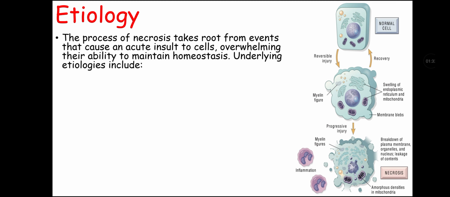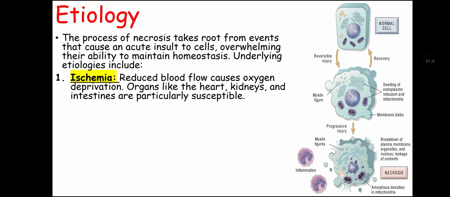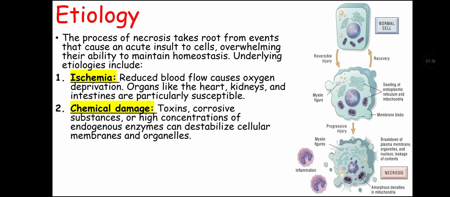Now let's talk about etiology of necrosis. The process of necrosis takes roots from events that cause an acute insult to the cells, overwhelming their ability to maintain homeostasis. Underlying etiologies for necrosis include ischemia, that is reduced blood flow that causes oxygen deprivation, and organs like heart, kidney, and intestines are particularly susceptible to this kind of necrosis. Second etiology of necrosis is chemical damage, as toxins, corrosive substances, or high concentrations of endogenous enzymes can destabilize the cellular membrane and organelles and thus may lead to the necrosis.